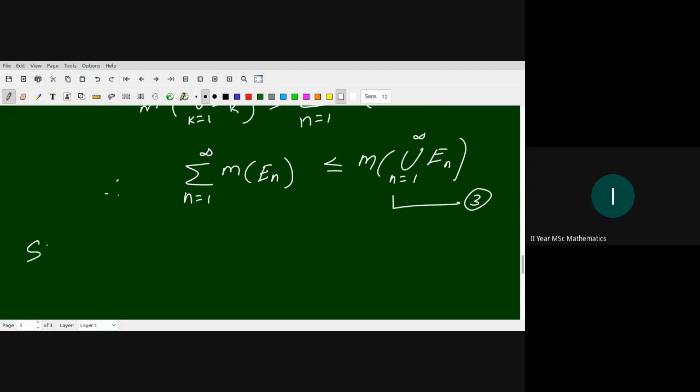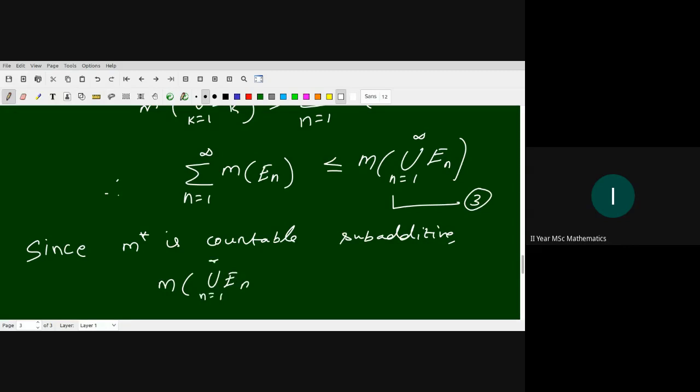Already we know that outer measure is countably subadditive, so all the properties of outer measure are valid for m also. So since m star is countably subadditive, m of union n from 1 to infinity E_n is less than or equal to summation n from 1 to infinity m of E_n. Equation number 4.